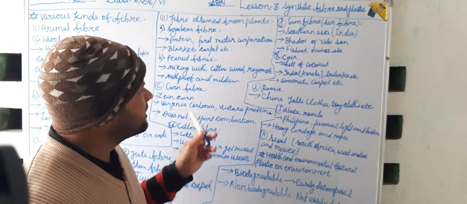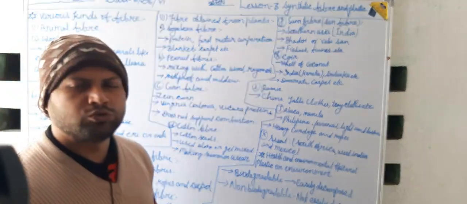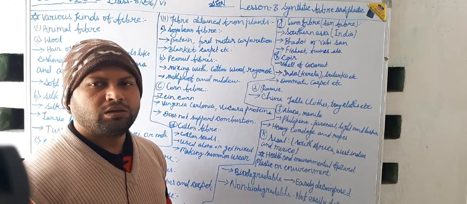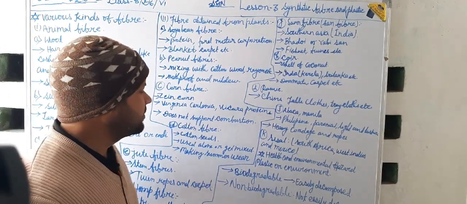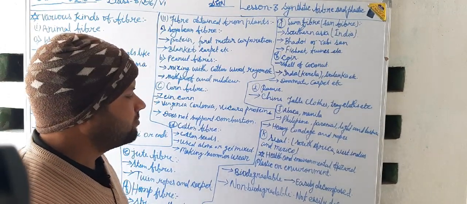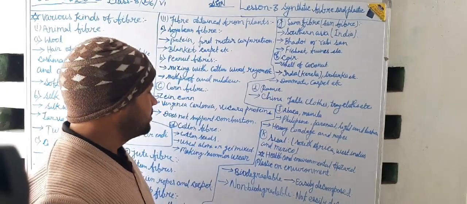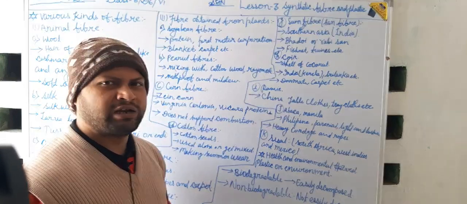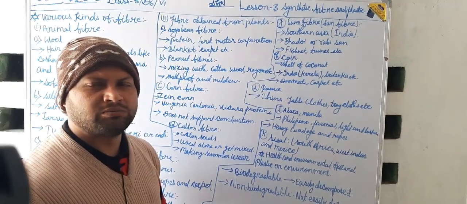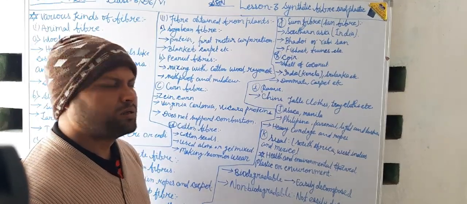Now these are the fibers you should remember clearly. And now look at some health and environment hazards created by some synthetic materials.